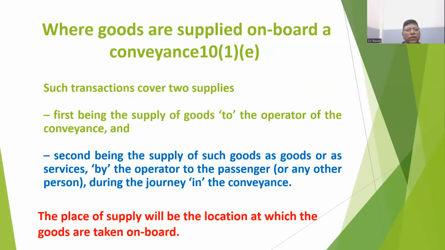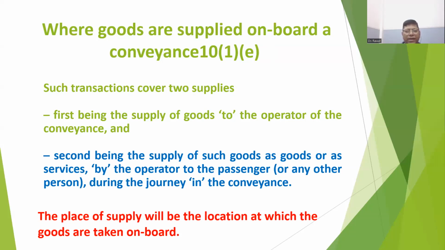Next question is, when goods are supplied on board a conveyance. Here there are two types of supply. One is the supply by the supplier to the operator of the conveyance. Suppose X party sells goods to Y, which is operating a train or airplane. Then the first supply will be the normal supply, and on the basis of the normal principle, tax will be charged.